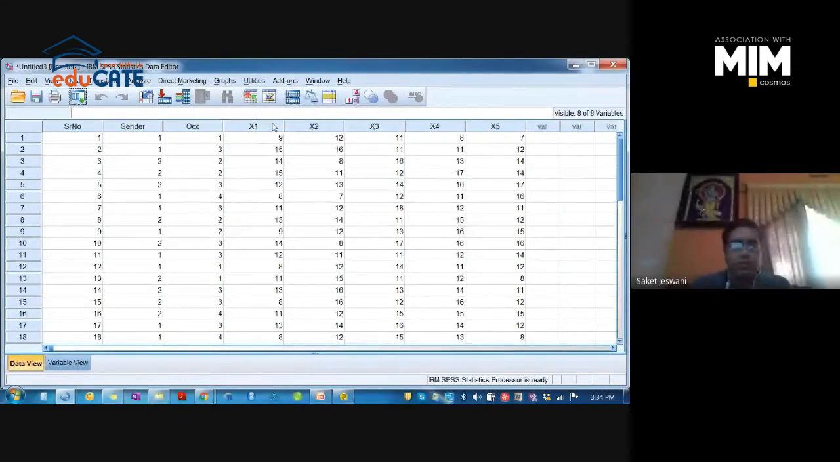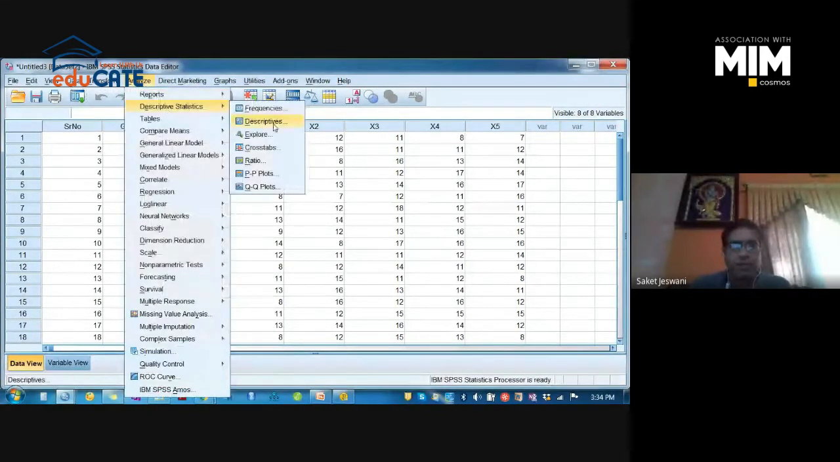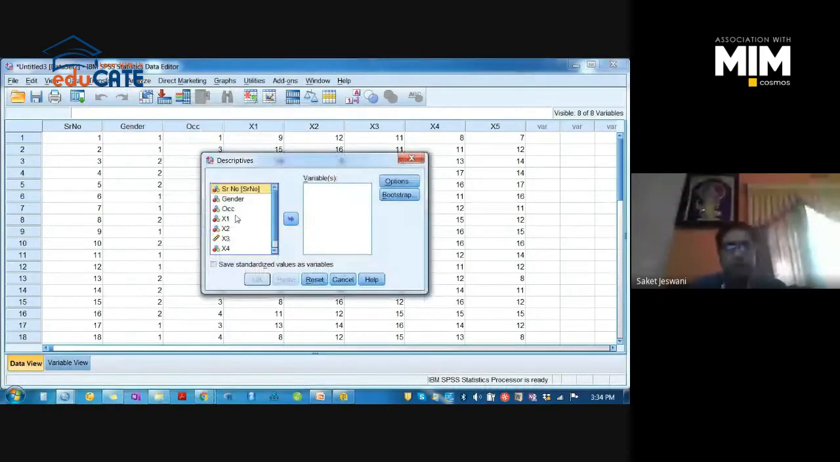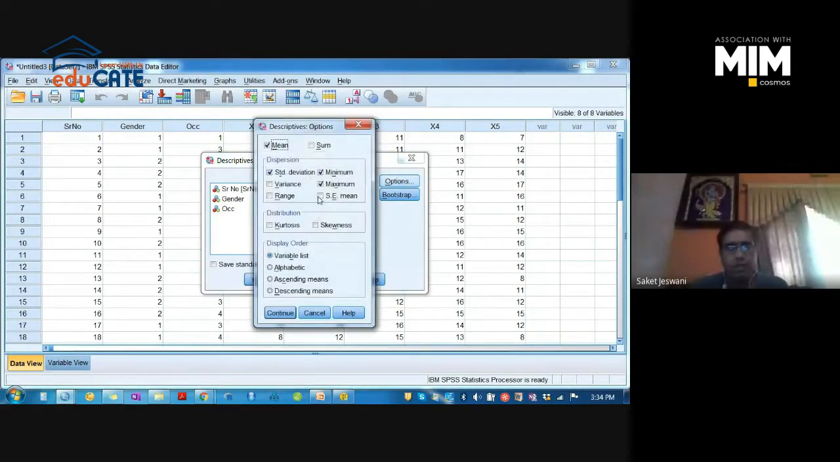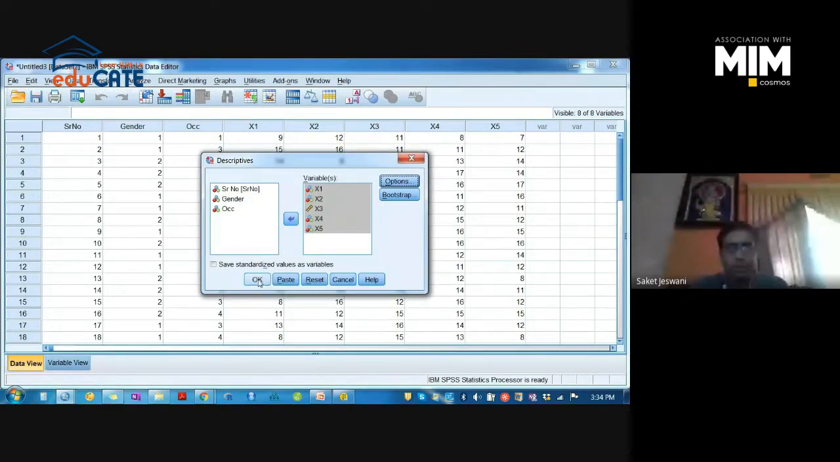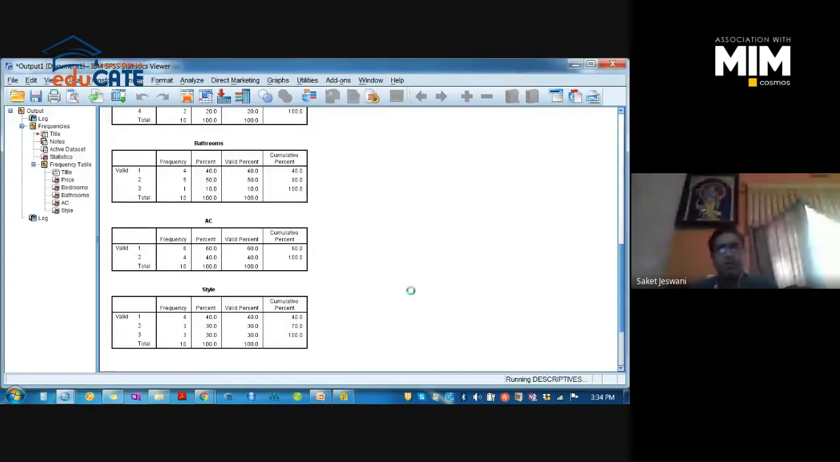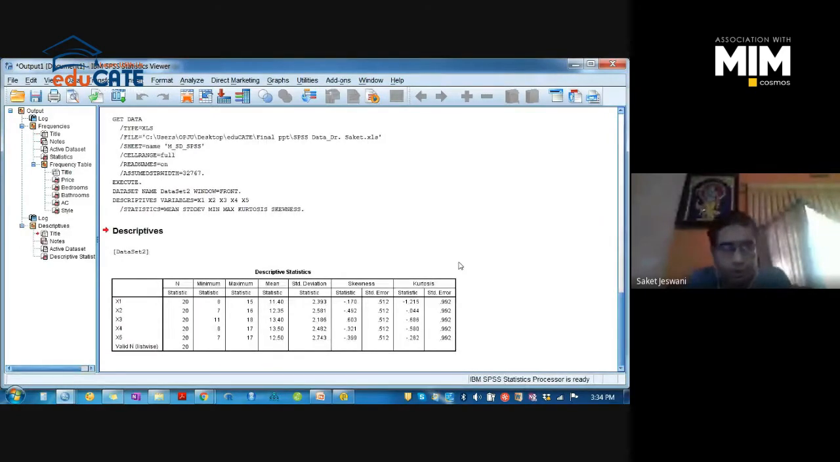So after uploading, go to Analyze, Descriptive Statistics, and Descriptives. Transfer all the variables to the variable box. Click on Options. You can check mean, standard deviation, minimum, maximum, range, variance if you require, kurtosis and skewness. Click Continue and then OK. You will get the descriptive statistics in the output window.